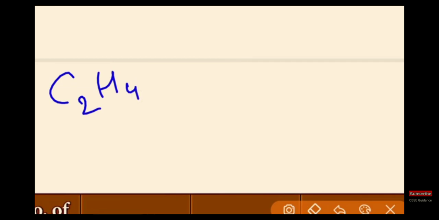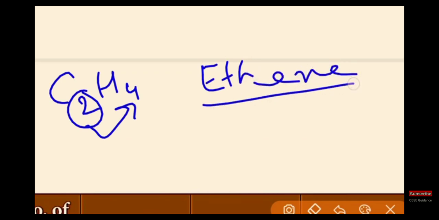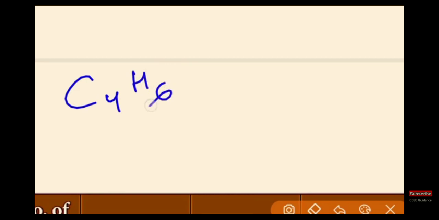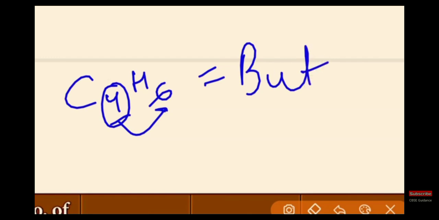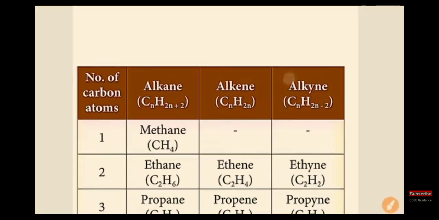C2H4. Here carbon is 2 and hydrogen is double, 4. This is eth, and ene, so an alkene. Carbon atom 2 means ethene. Like this you can write the name. Here C4H6: 4 double is 8 minus 2 is 6. It is an alkyne, and C4 means but, so butyne. Like this we have to name the compounds.